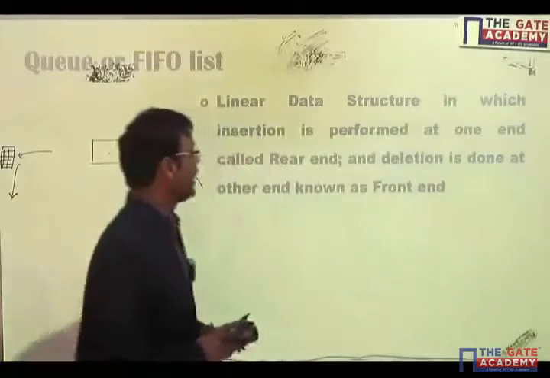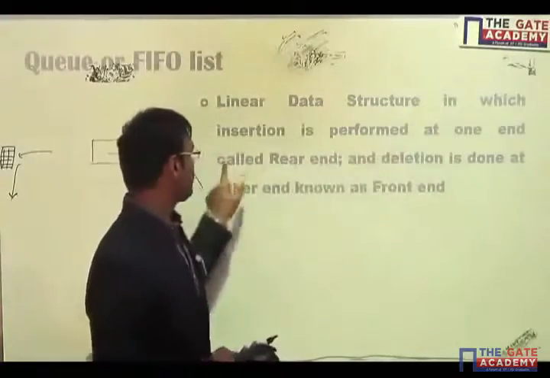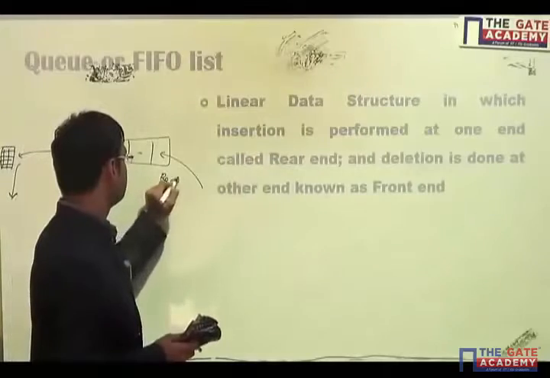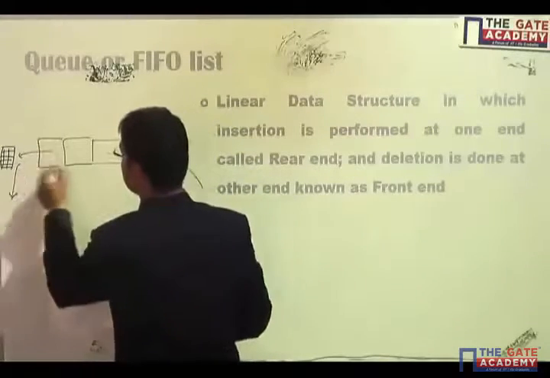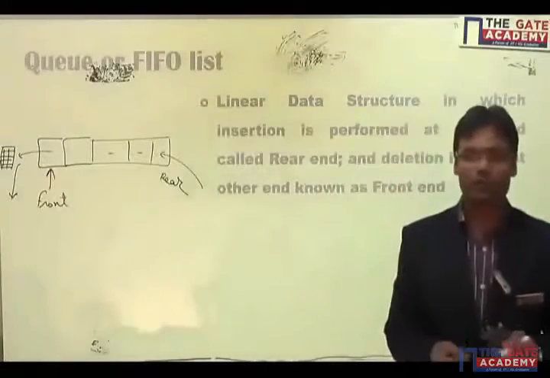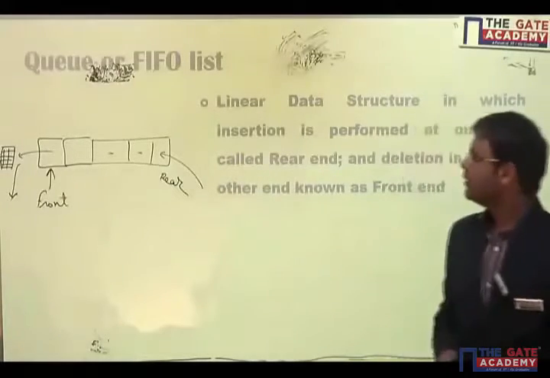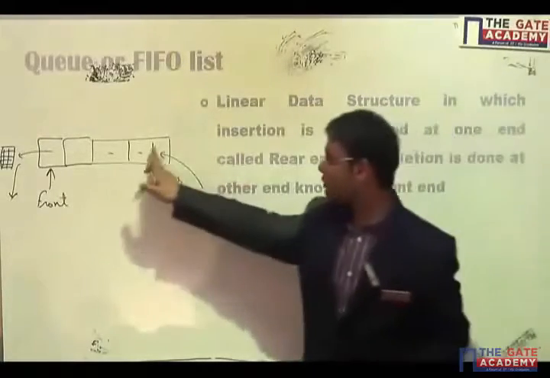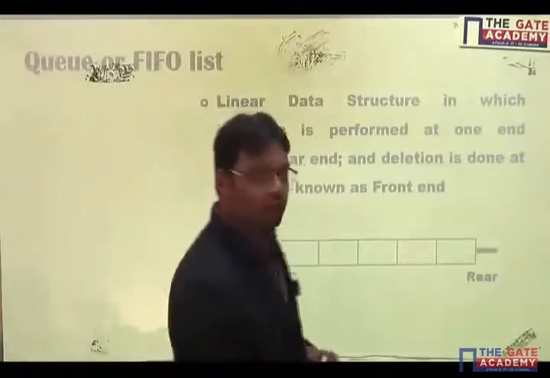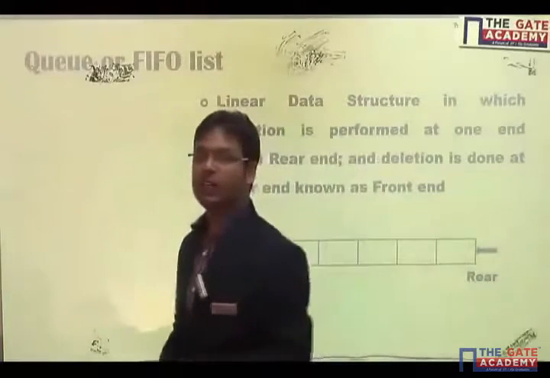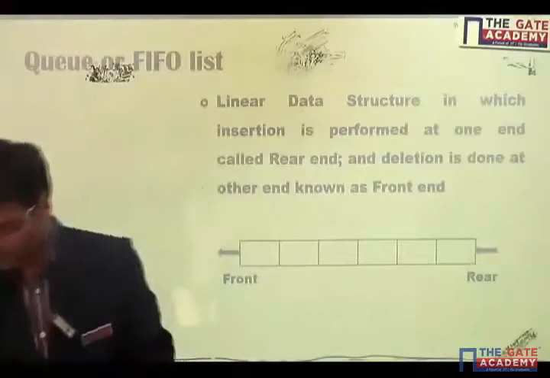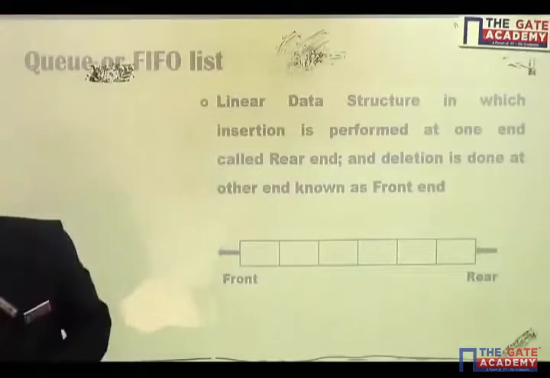That's why I said insertion is performed at one end called the rear end. Whatever the last end is, that is the rear end, and whatever the first end is, that is known as the front of the queue. So there are two ends, front and rear. Insertion can be performed from the rear end, and deletion can be performed from the front end. If we want to perform an insertion in the queue, that insertion is known as NQ. So insertion or NQ, both are the same thing.